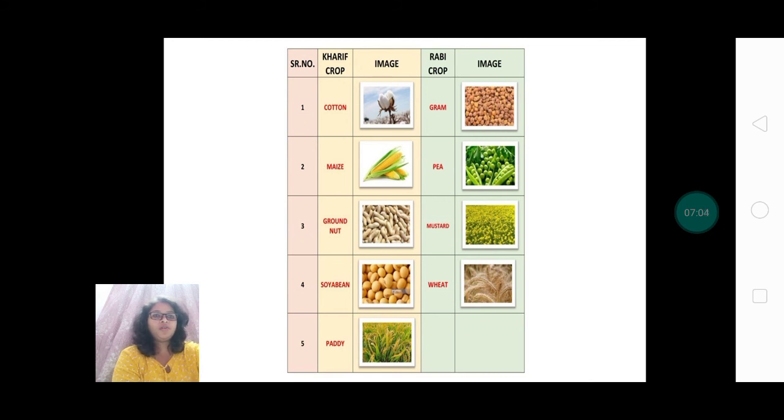Kharif crops: cotton, maize, groundnut, soybean and paddy. All these are Kharif crops. Rabi crops, again you can see the example pictures. Gram is there, pea is there, mustard is there, wheat is there. So all this is about the Kharif and Rabi crops.